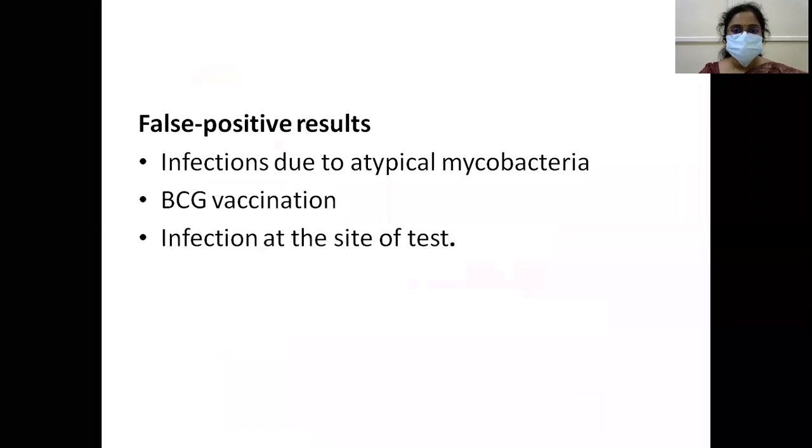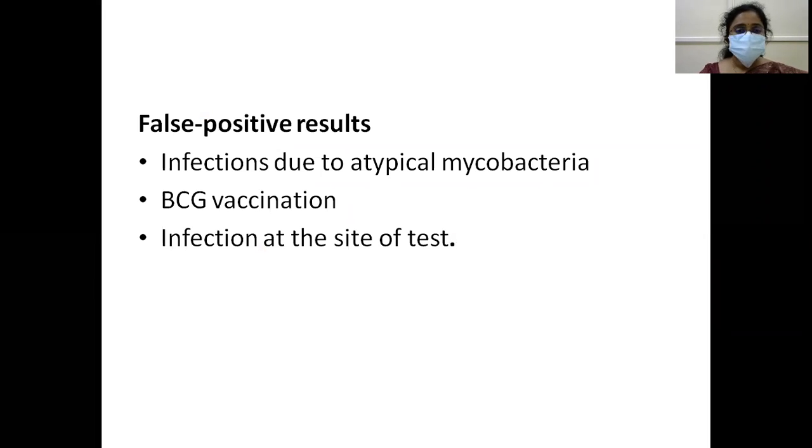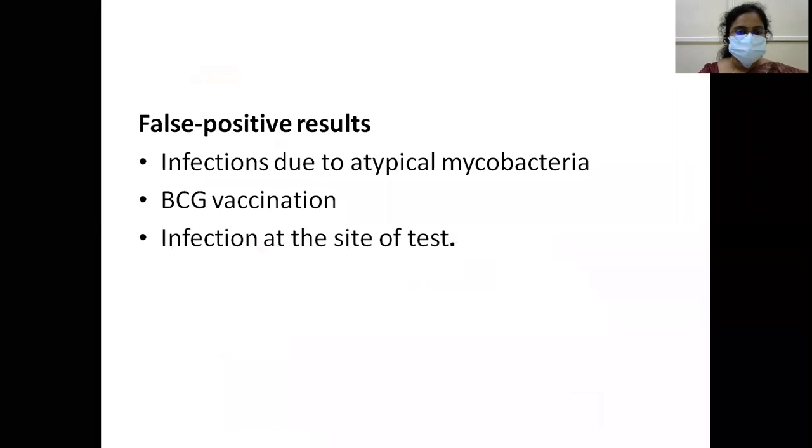Mantoux test, tuberculin skin test is also a very important short note. That is why I am spending more time giving you the inner and minute details, and clinical implications also. False positive results can be there in infections due to atypical mycobacteria, BCG vaccination or infection at the site of the test.